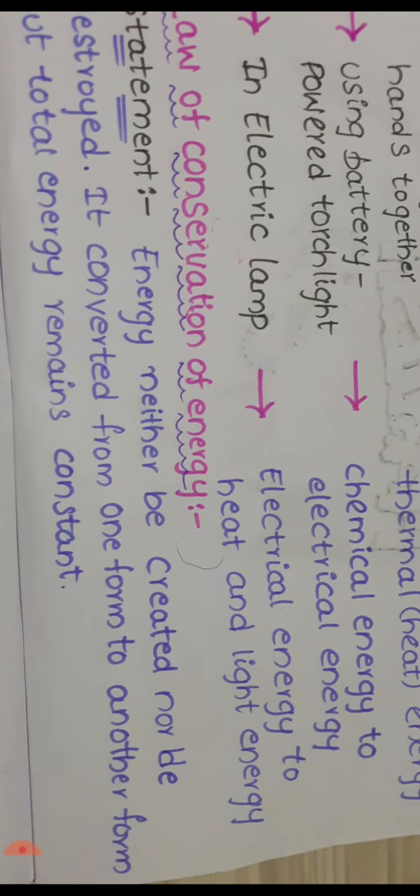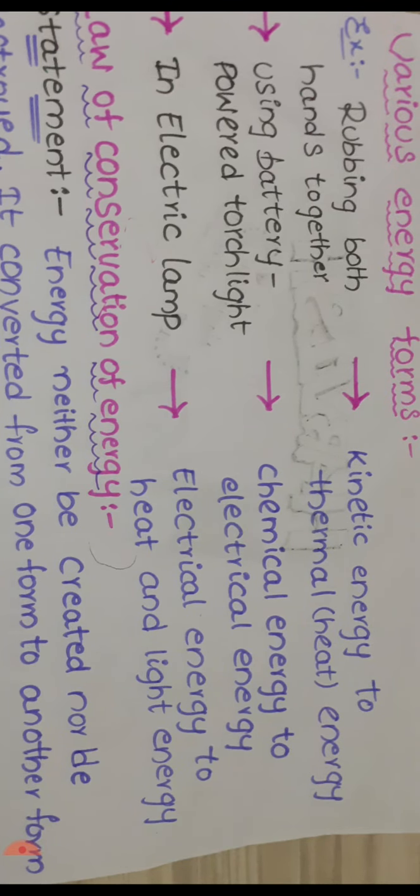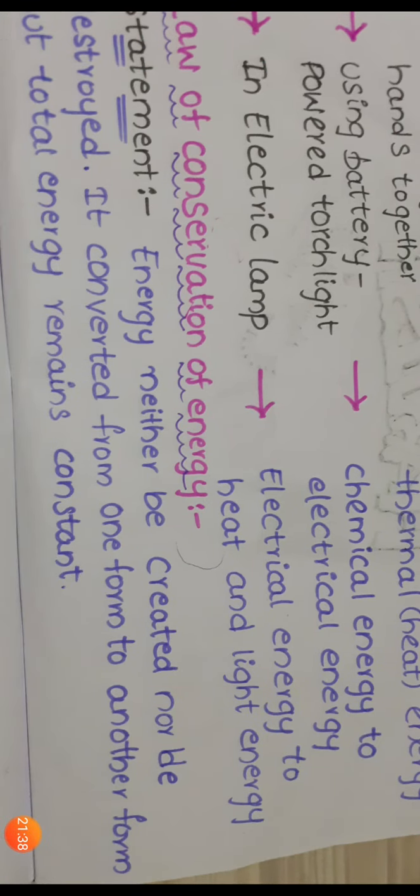Law of conservation of energy. The law of conservation of energy says that energy can neither be created nor be destroyed, but it is converted from one form to another form. Energy will be converted from one form to another, but the total amount of energy remains constant. In every case, whether kinetic to thermal energy or otherwise, the total energy remains constant. That is the statement of the law of conservation of energy.